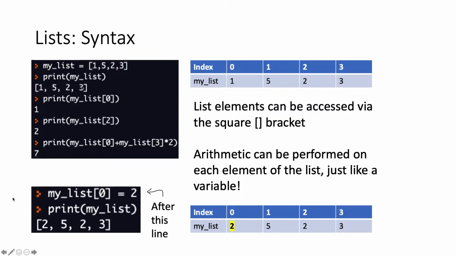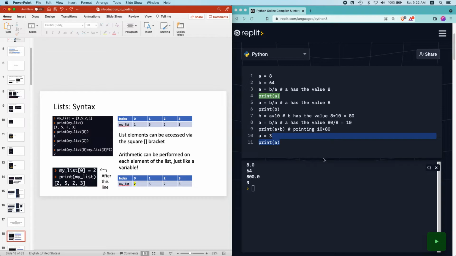So what is a list? A list is, as it implies, a list of values. Instead of just storing one value, a list can store multiple values. It creates a table of values. So for example, let's go through the syntax first.